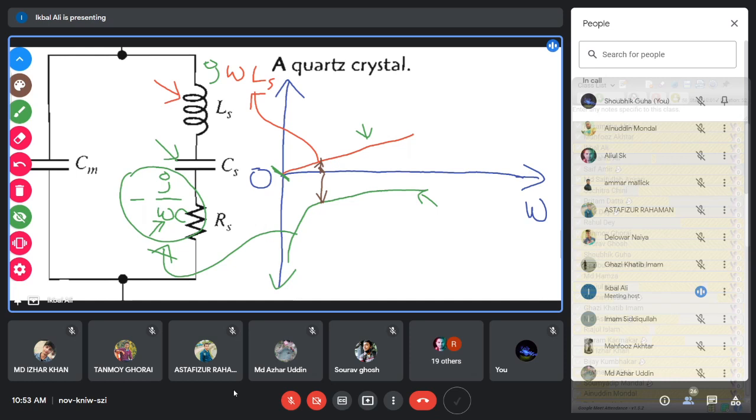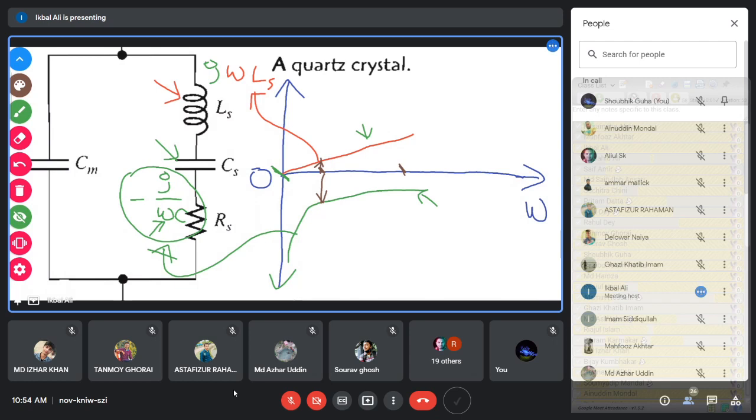So now you can understand that at each and every point on this curve, you can see when this LC acts as a capacitor and when it acts as an equivalent inductor. For example, if you take this frequency at this point, what will happen?